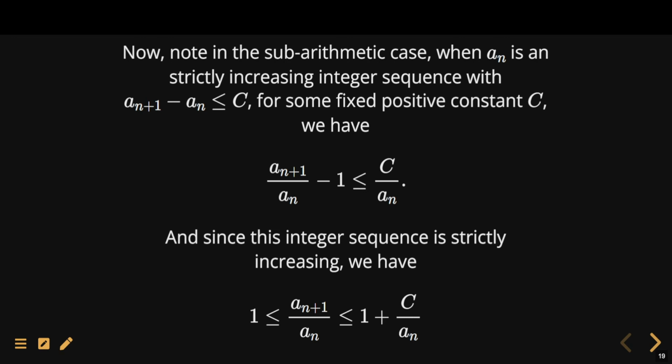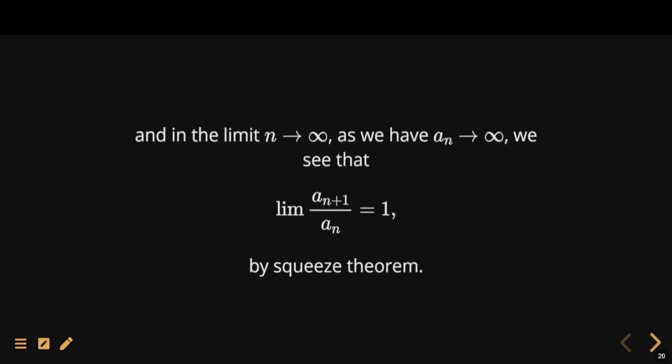Now notice that a_n increases strictly. So in the limit, this ratio has a limit of 1 by the squeeze theorem. So if we have a sub-arithmetic sequence, the limit of the ratio of the consecutive terms is equal to 1. And in that situation, we know that it is encyclopedic.